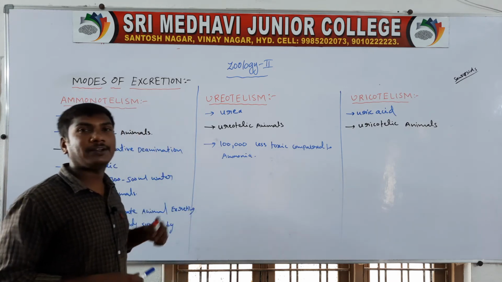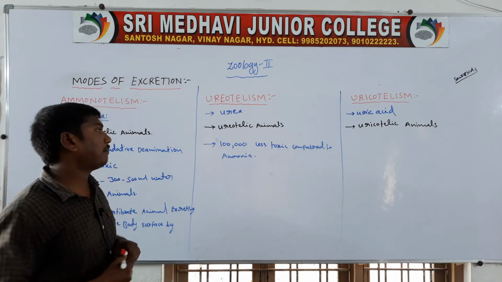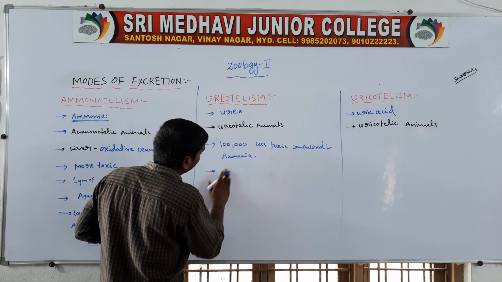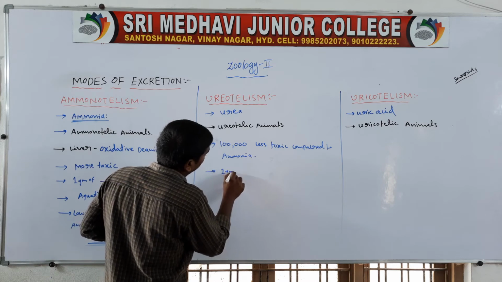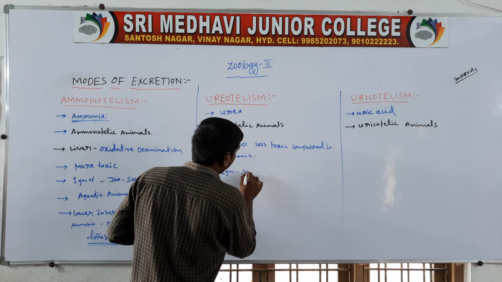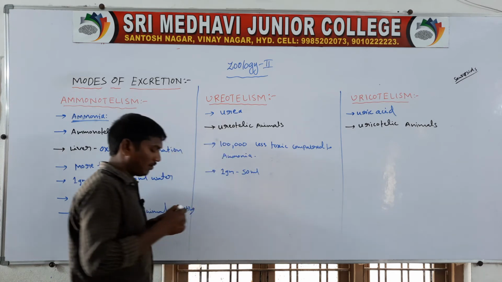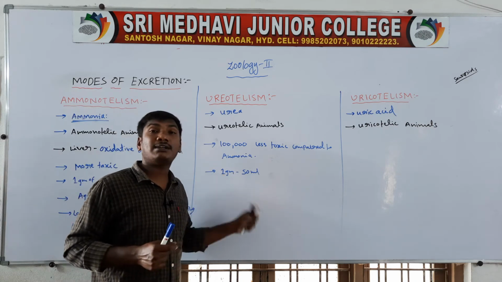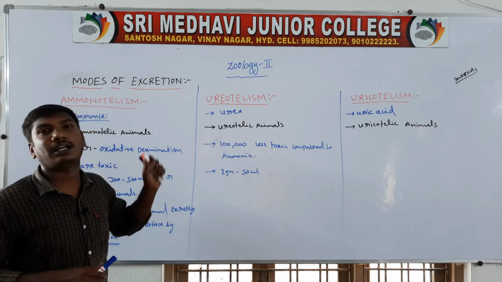Excretion of 1 gram of urea causes a loss of 50 ml of water.